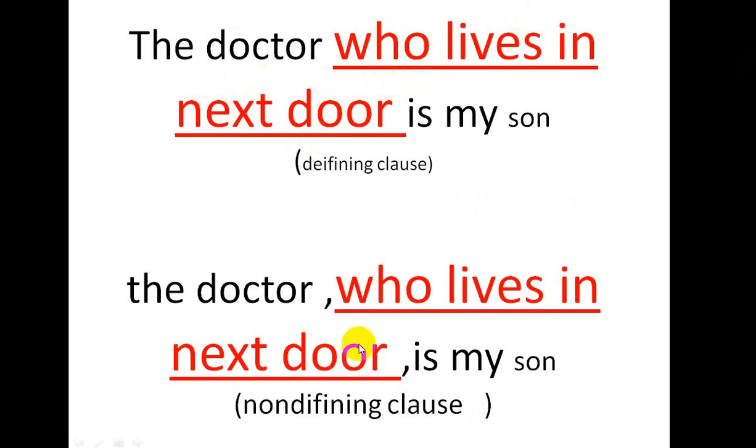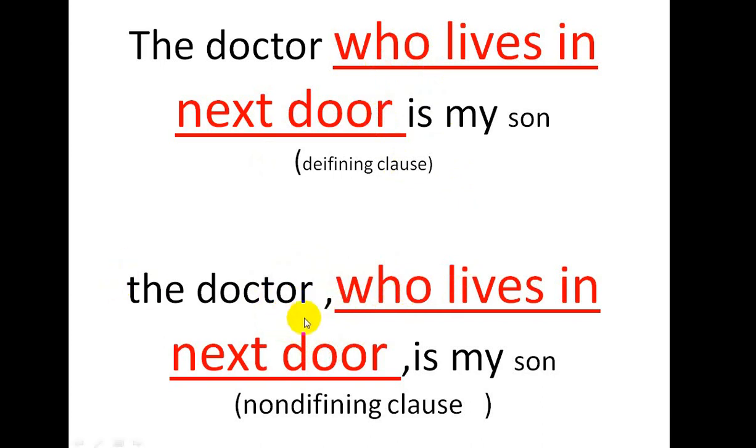Whereas the second one, the doctor, who lives in next door, is my son, is combined by the relative pronoun who, but here it gives additional information. That's why it is called the non-defining clause. When the clause defines the subject, it is called the defining clause. When the sentence gives additional information about the subject, it is called the non-defining clause.